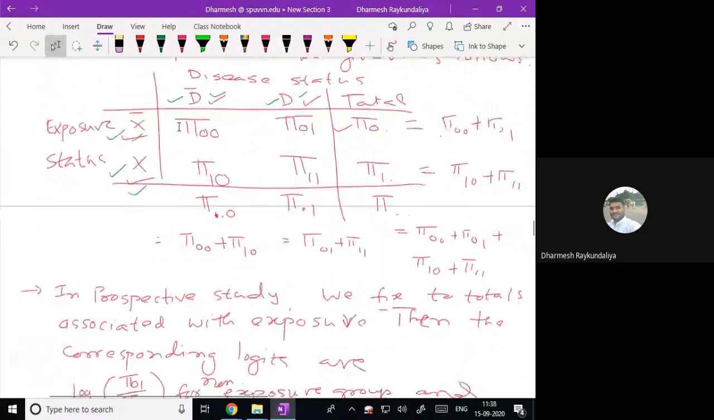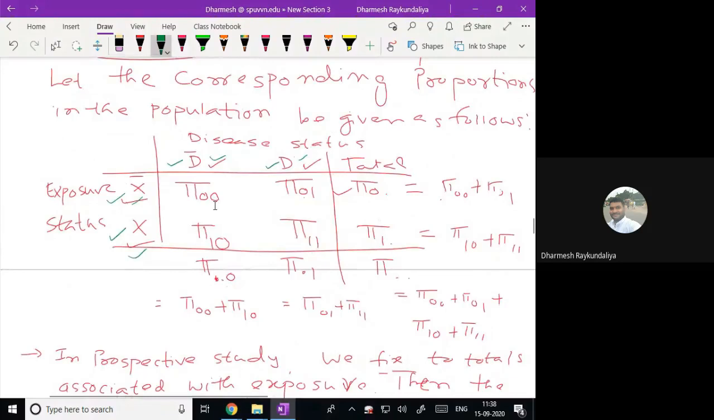So when you are talking about a prospective study, you are fixing the row. Why? Because you are just fixing the exposure and then you are trying to obtain the incidence of the disease. So on a logistic scale, if you are fixing the exposure, so let us say row total fix karenge, what is the logit scale under the absence of exposure and presence of exposure? So it is a log of pi 1 upon pi 0 under non-exposure, and it is a log of pi 11 upon pi 10 under the presence of exposure.